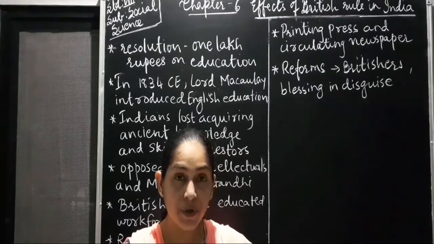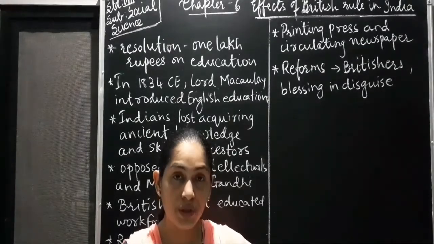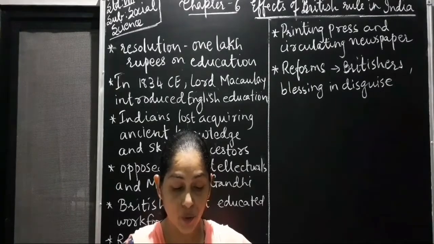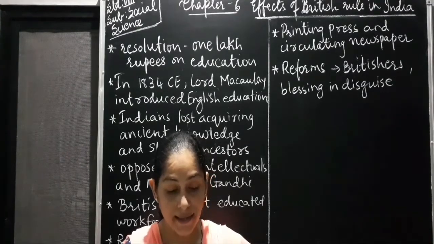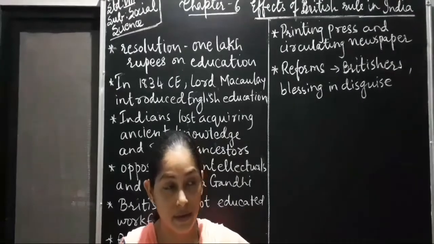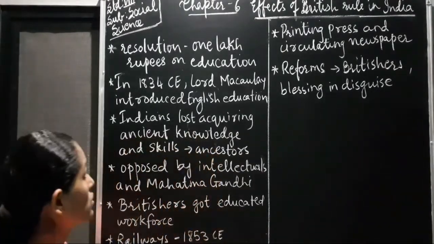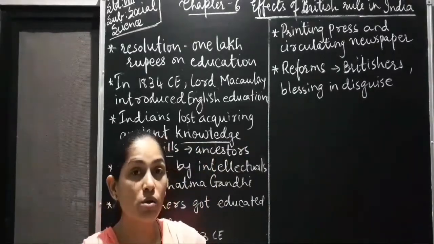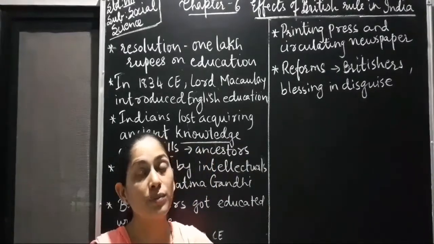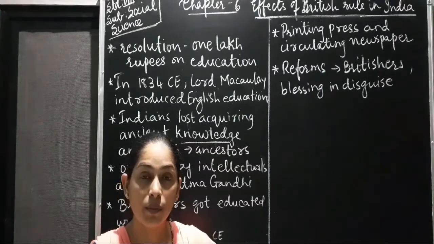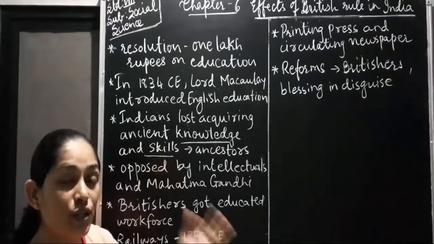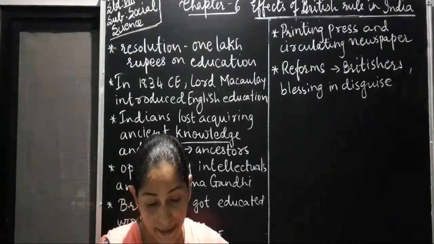So due to this, the youth could not take the benefit of it. And Indians lost the advantage of acquiring the ancient knowledge and skills developed by their ancestors. Now the ancestors were also skillful in their own way. They had their own ancient knowledge. Now the youth also failed to get all these things from their ancestors. So they were not able to acquire English education also, and they were unable to get the ancient knowledge and the skills from their ancestors.